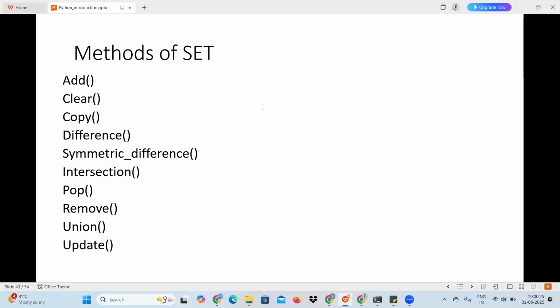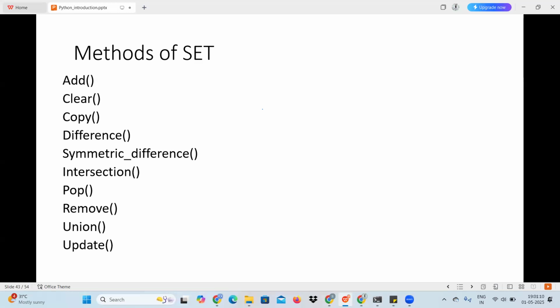Then clear means it will remove all the elements from a set. Basically, it will make the set empty. Then the copy method is used to create a copy of that set, and a copy can be of two types: shallow copy and deep copy. I explained that in the previous session. Then difference is set difference, set1 minus set2, and we also have the symmetric difference. Then intersection: we are finding the common elements between two sets.